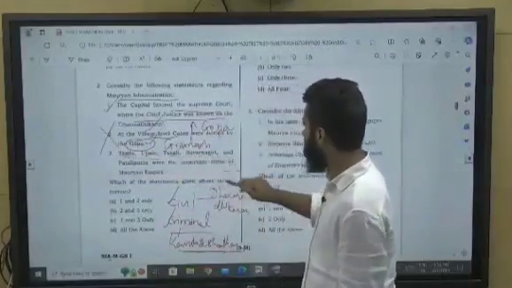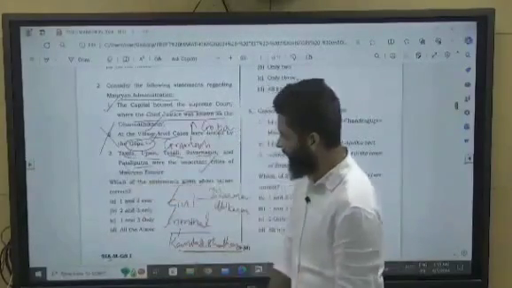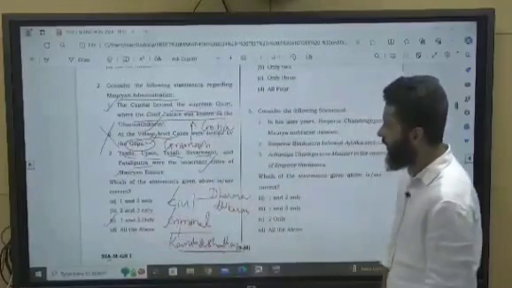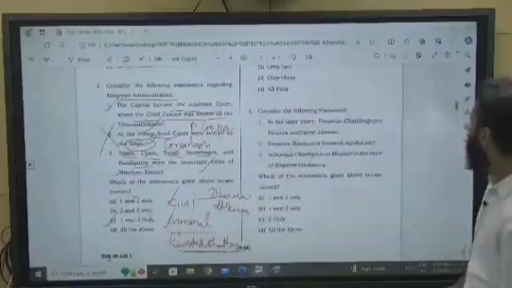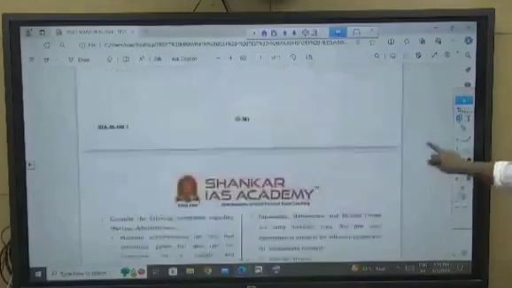Takshila, Ujjain, Tosali, Swarnagiri, Patliputra, these were important cities of Mauryan Empire. This statement is correct. So here statement 1 and 3 only, right? They are asking about correct statements 1 and 3. Answer will be C. Are you able to follow?